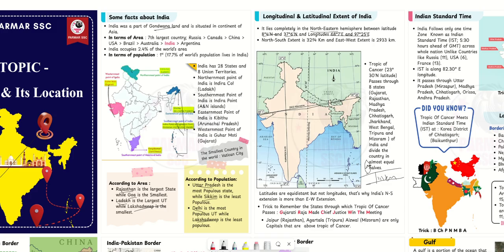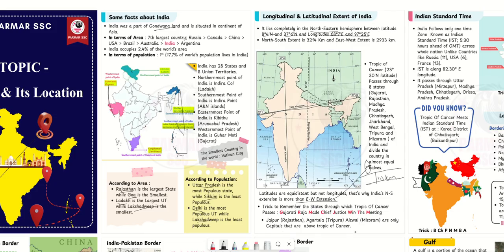The maximum distance is at the equator, so the distance is not uniform between the two longitudes. That is why the east-west extension is more than the north-south extension. Tip to remember.